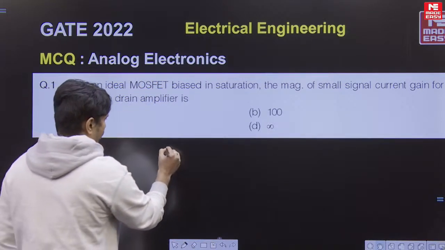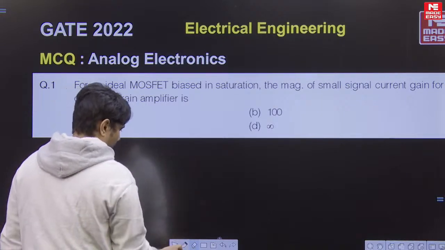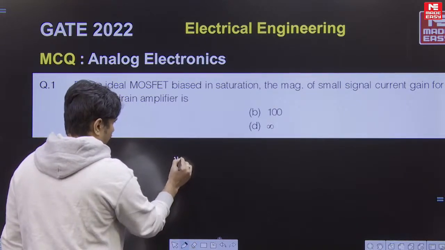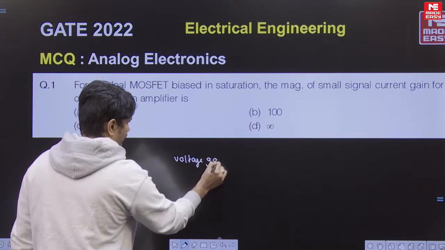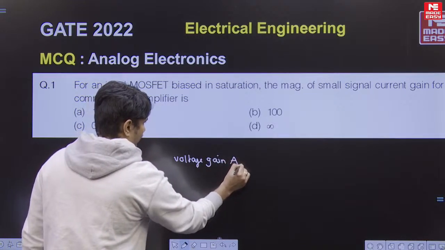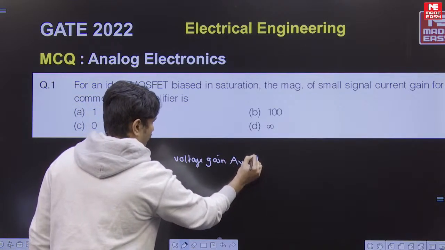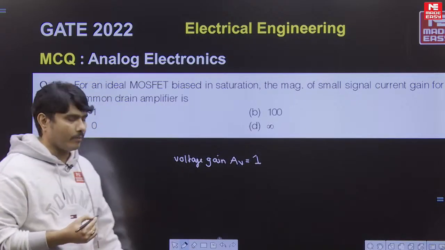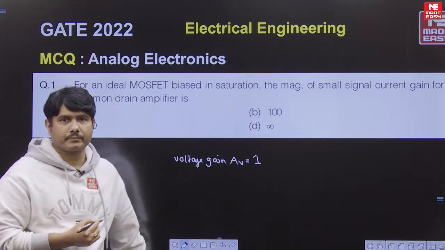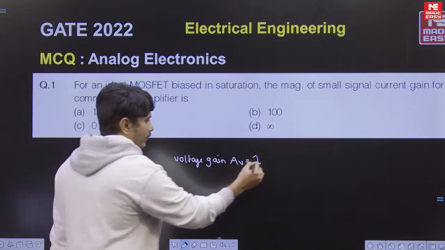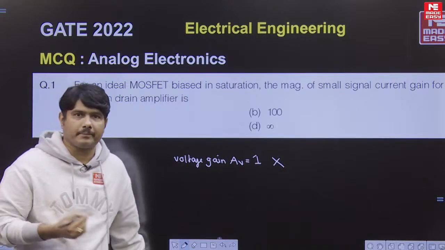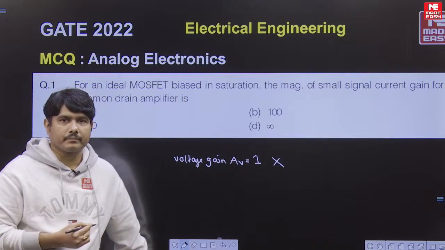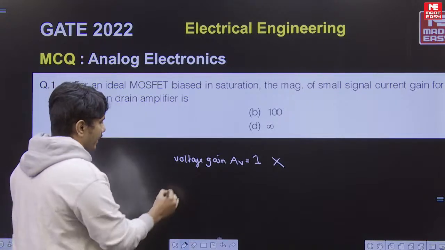But he is not asking voltage gain here. AV will be 1, because common drain or common collector will work like a buffer, correct. But he is not asking voltage gain, please remember that. Most of the students may fall into this trap. They will write 1, that is wrong. He is asking here current gain.